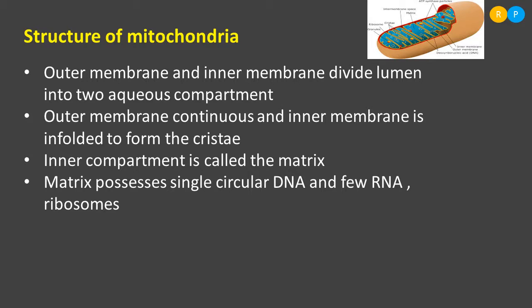Clear? What is there in that matrix region? That matrix region possesses a single circular DNA. Circular DNA is present within the lumen, and it also consists of a few RNA and ribosomes. So we can find the presence of DNA, RNA as well as ribosomes. DNA is a kind of genetic material, right? And RNA is also a genetic material. Then it also consists of 70S type of ribosomes.